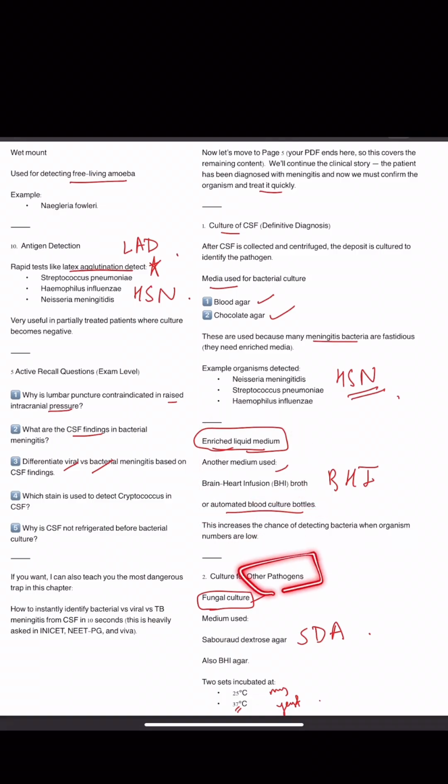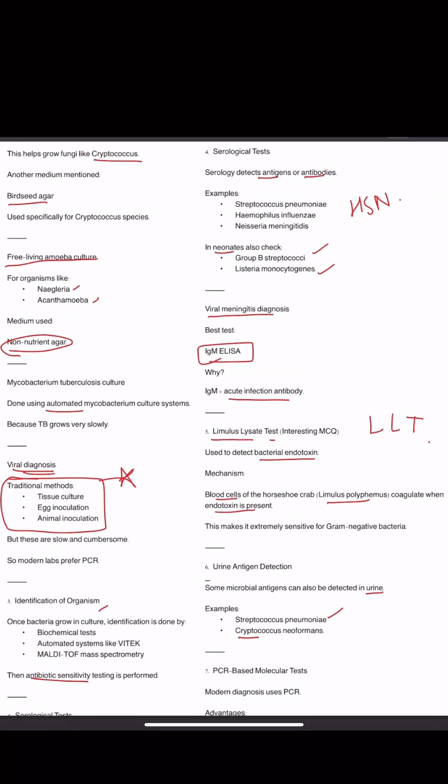Now culture for other pathogens like fungal culture, and the media used are SDA, Sabouraud dextrose agar, and also BHI agar, and 2 sets are incubated at 25 and 37 degrees Celsius. At 25 degrees Celsius, molds grow, and at 37 degrees Celsius, yeast grows. That will help Cryptococcus to grow. Then another medium, birdseed agar, is used for Cryptococcus species only.